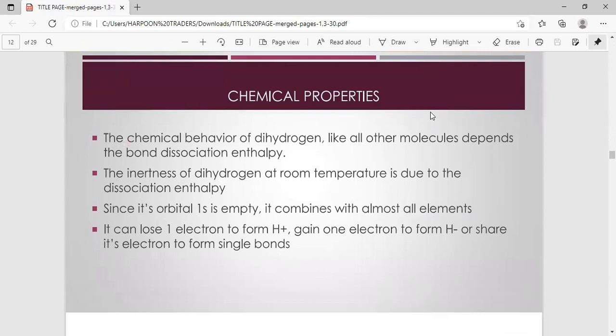Chemical properties. Molecular hydrogen contains stable covalent bonding and is relatively inert at laboratory conditions. Alkali metals like sodium, potassium, etc. and the alkaline earth metals like calcium, barium react with hydrogen on heating to form ionic hydrides. Hydrogen reacts with many non-metals under different conditions. Hydrogen produces water, hydrogen reacts with nitrogen to produce ammonia gas, and hydrogen reacts with chlorine gas to produce hydrochloric acid.